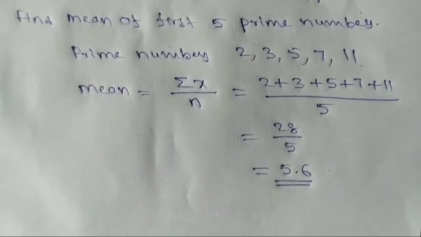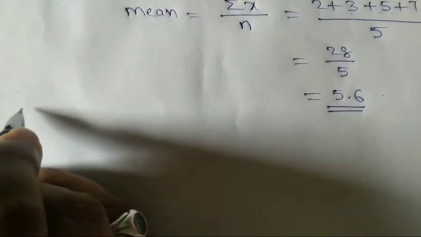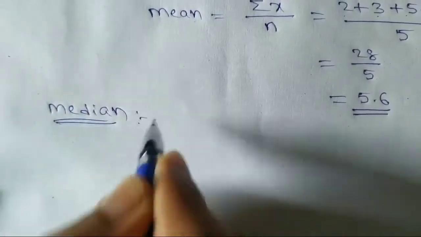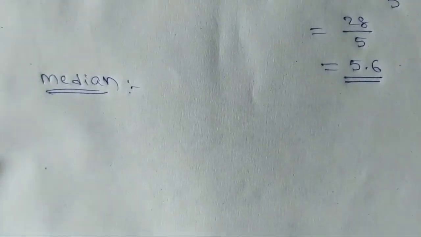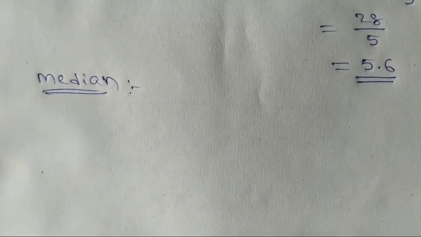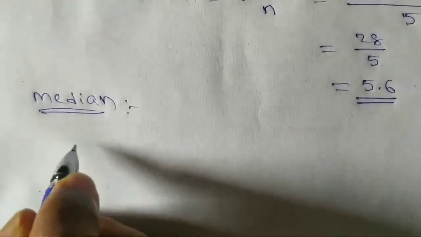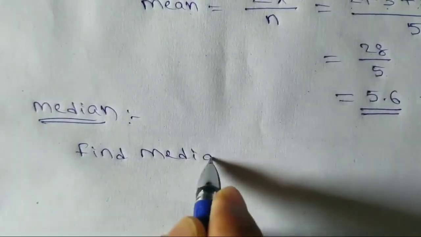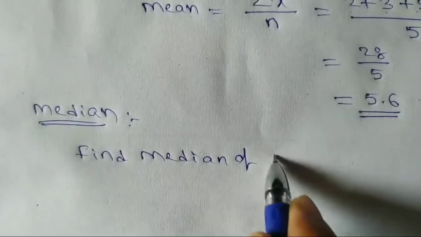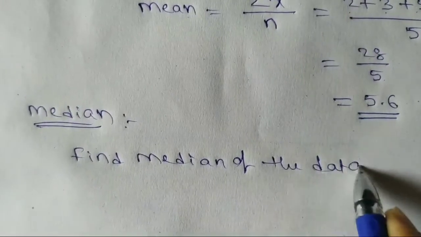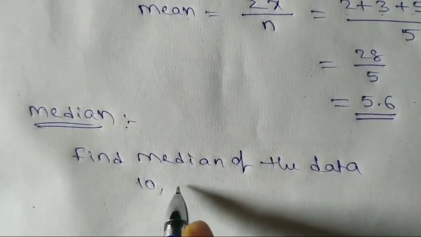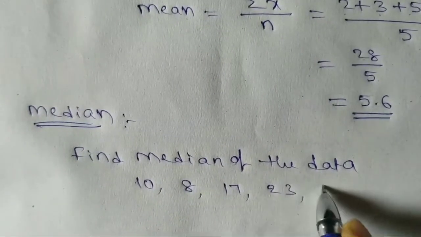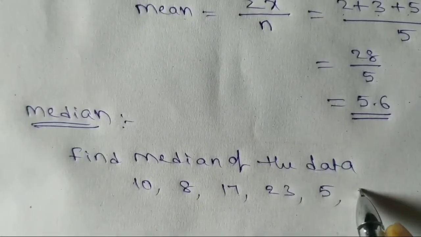Now we'll discuss median. Median is the middle most value. Middle most value means in the given data. For example, find the median of the data 10, 8, 17, 23, 5, 6, 4.